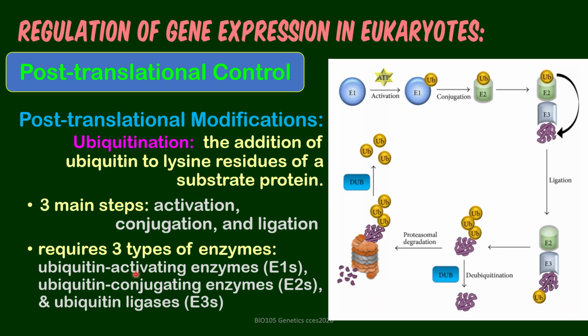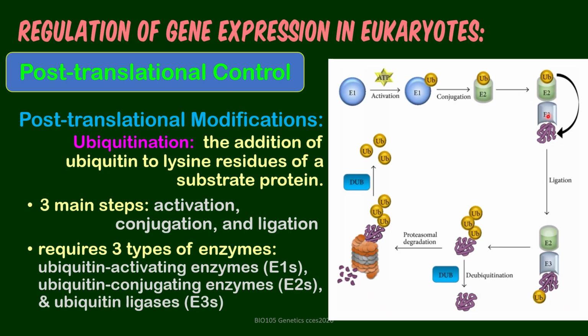E1 is ubiquitin activating, so that's why you have activation. So ubiquitin is activated there. Ubiquitin conjugating enzyme, so E2. And then E3, ubiquitin ligases.